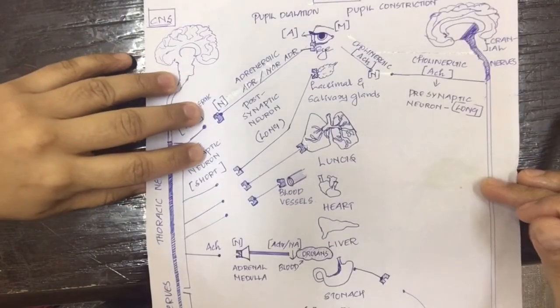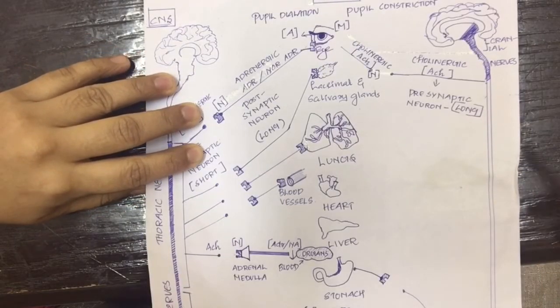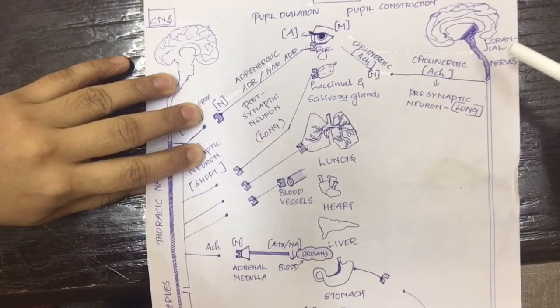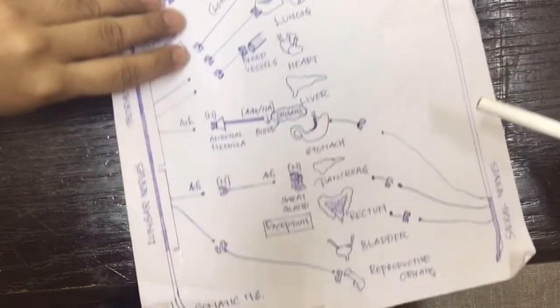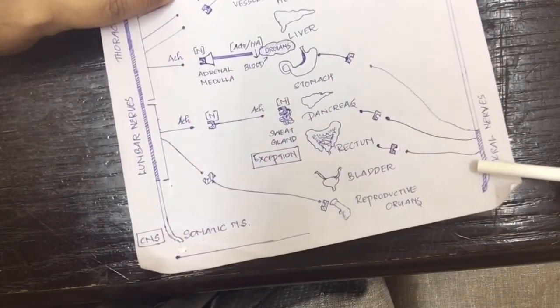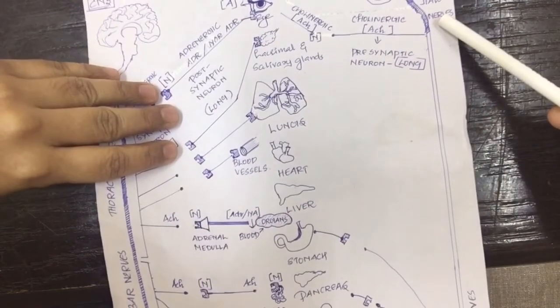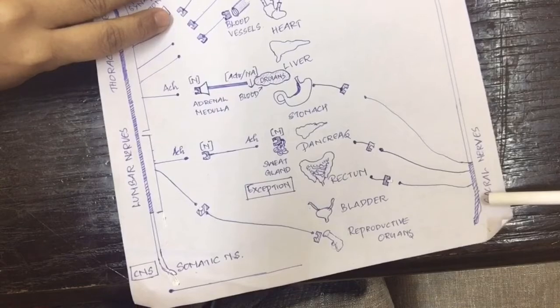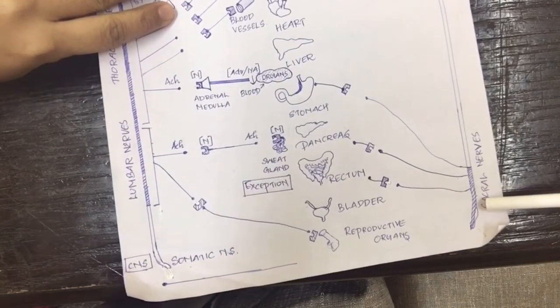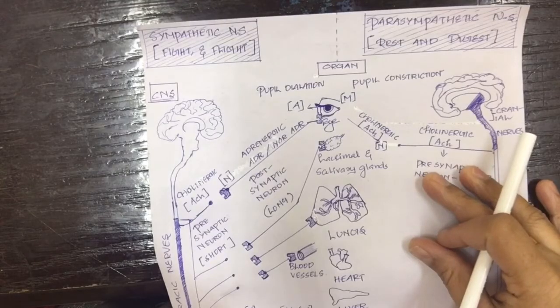And the neurons in parasympathetic nervous system arise from the cranial and the sacral region of the spinal cord, consisting of the cranial nerves and the sacral nerves. Now we will study the receptors and neurotransmitters located on the sympathetic and parasympathetic nervous system.